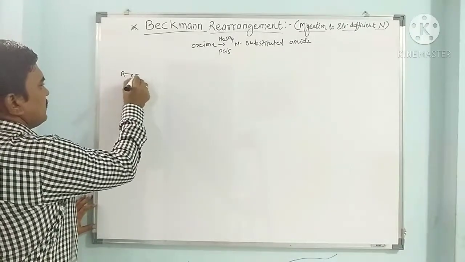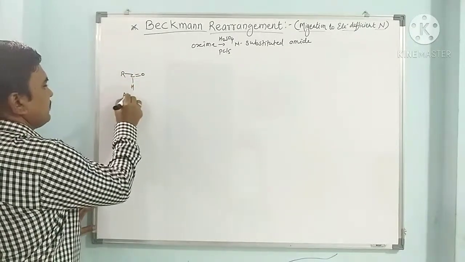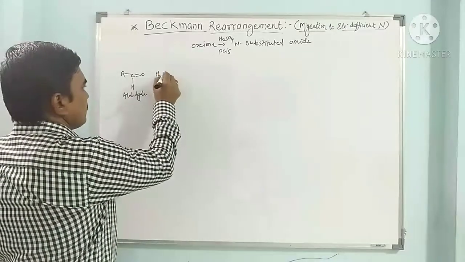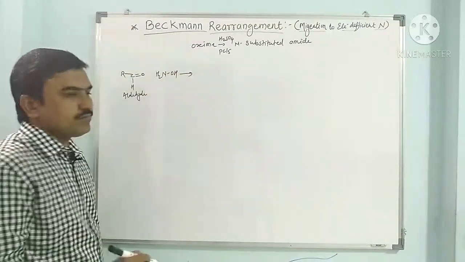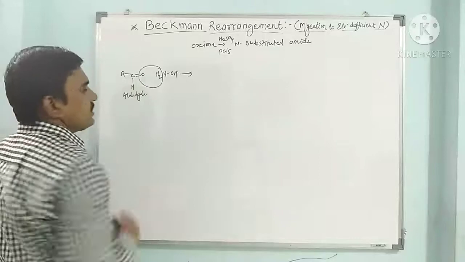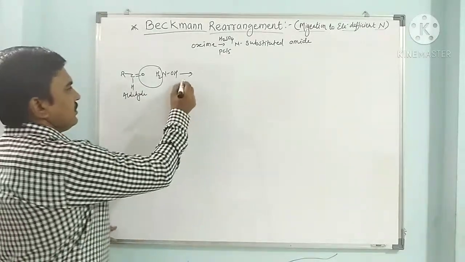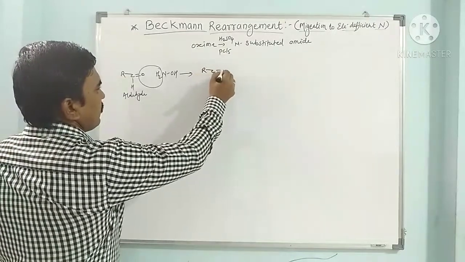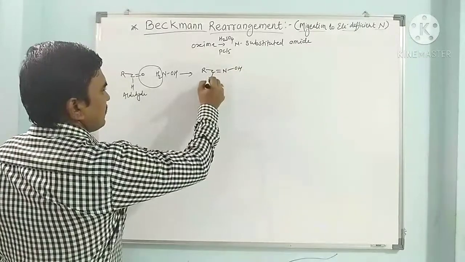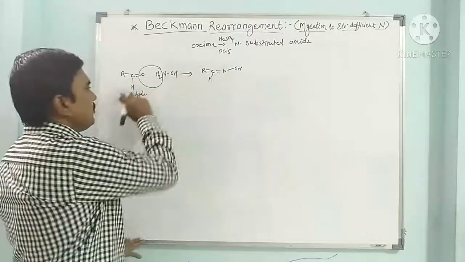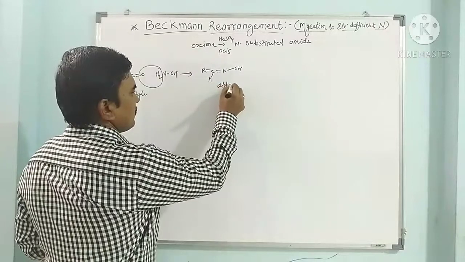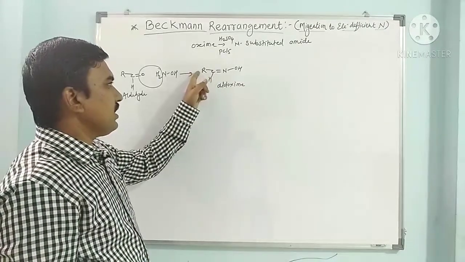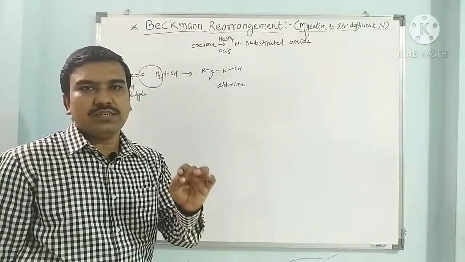When R C double bond O H, this is aldehyde. When it is treated with hydroxylamine hydrochloride, here condensation takes place, removes water molecule. There is a dehydration during this condensation, and we get here R C double bond N OH. This is here hydrogen. So this is prepared from aldehyde. It is called as aldoxime. When carbon which is doubly bonded to nitrogen has R group and hydrogen, it is called aldoxime.